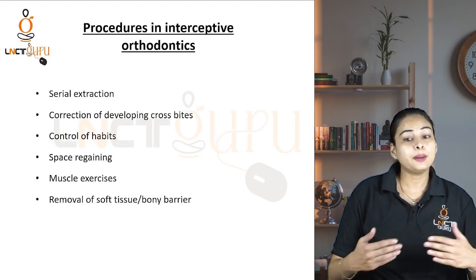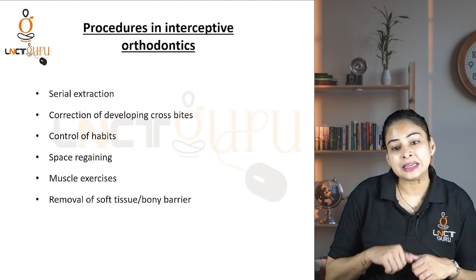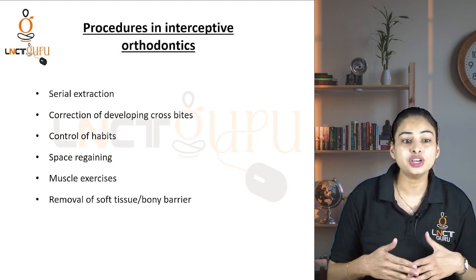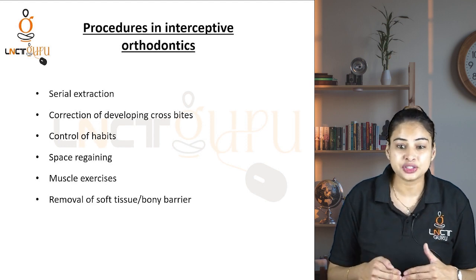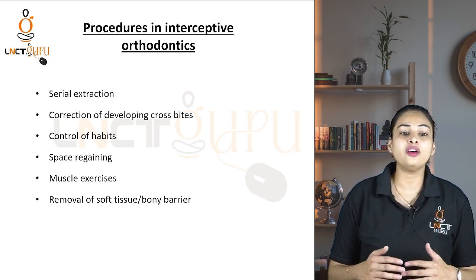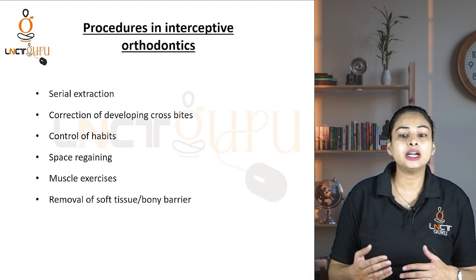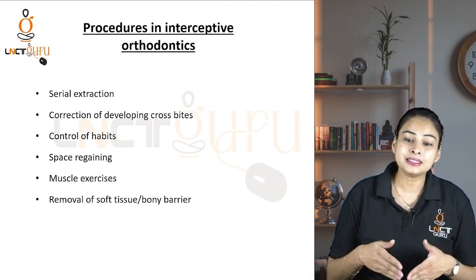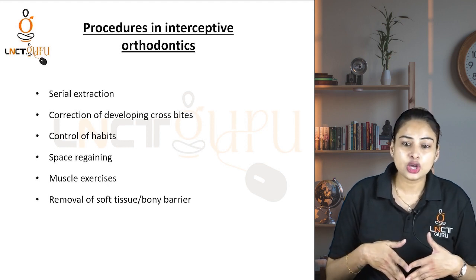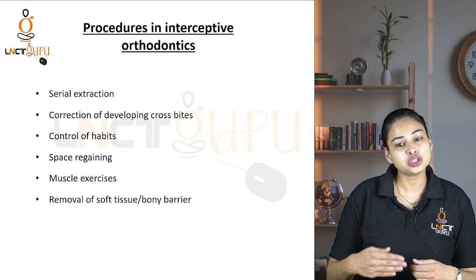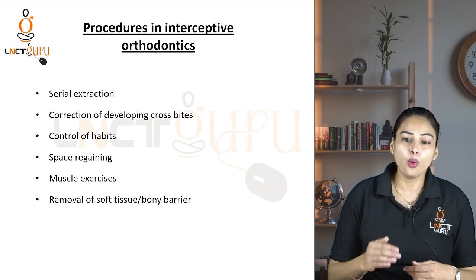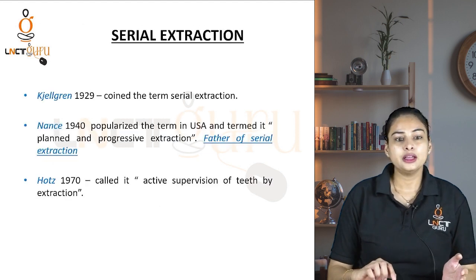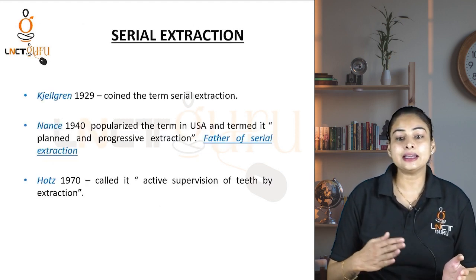Now, what are the procedures that we are going to cover in our lecture for interceptive orthodontics? The first is serial extraction. Second is correction of developing crossbite. Third is control of habit. Fourth is space regaining. Next is muscle exercise. Last one is removal of bony tissue or the soft tissue barrier. Okay? So, starting with serial extraction.